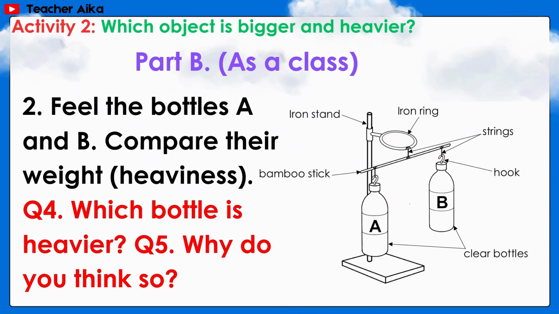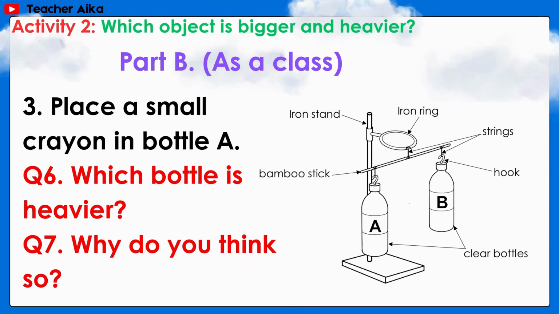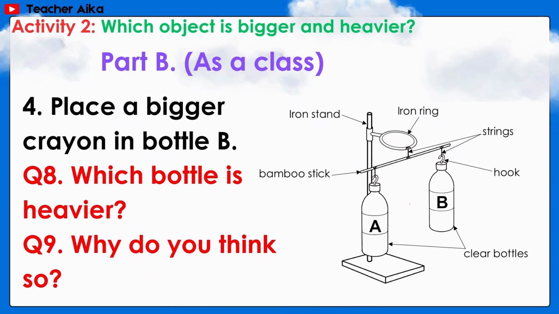Question 4. Which bottle is heavier? Question 5. Why do you think so? Place a small crayon in bottle A. Question 6. Which bottle is heavier? And question 7. Why do you think so? Place a bigger crayon in bottle B. Question 8. Which bottle is heavier? Question 9. Why do you think so?